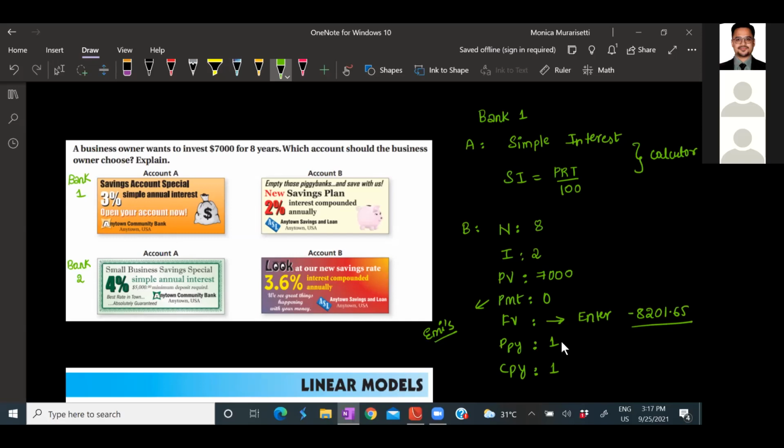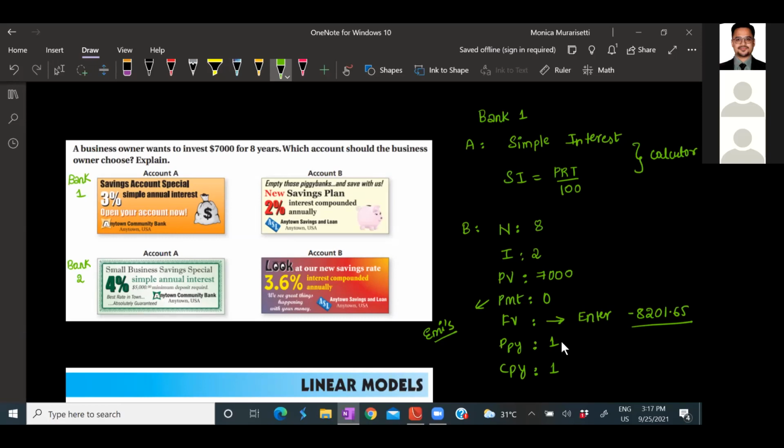Now we know how much account B is giving us, and let's see the simple interest question. Okay. Now let's write down. The reason why some of the answers are negative is that you have two types of transactions in finance: one is giving, the other is taking. So here negative means giving, positive means taking. Got it? For now, for compound interest, you can ignore the signs. But when you move on to the higher applications of mathematics and compound interest, like loans, then you may need to have a look over it.